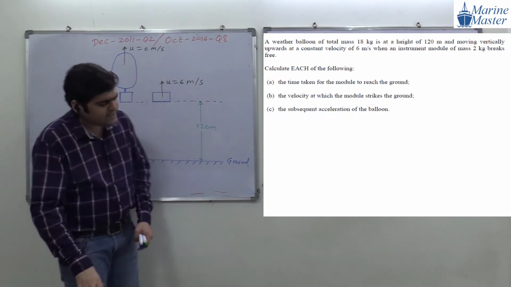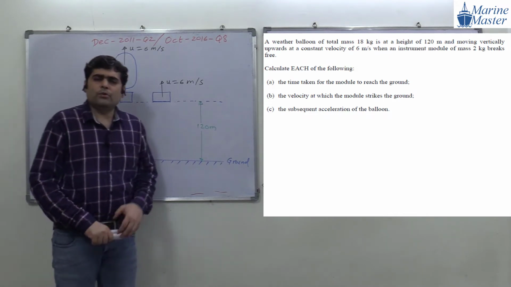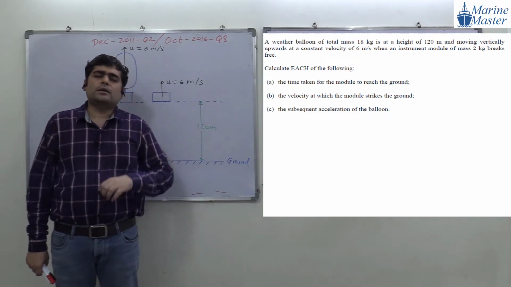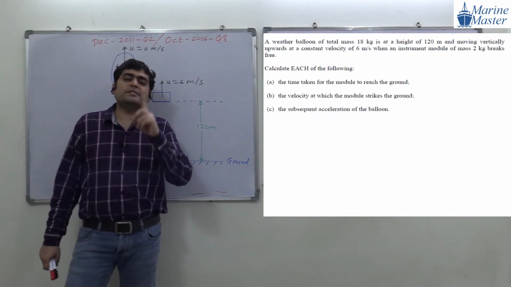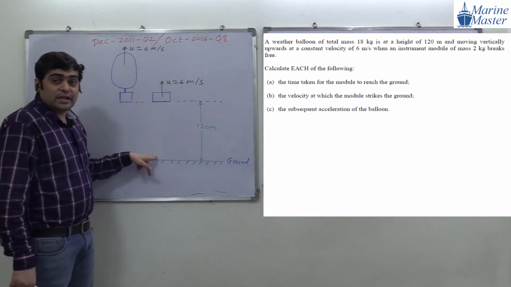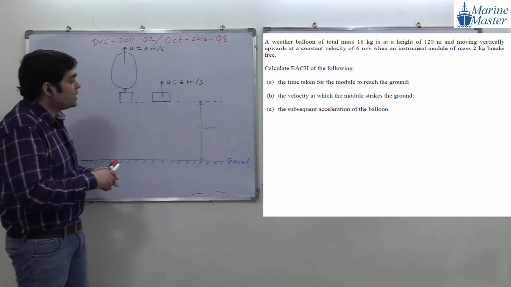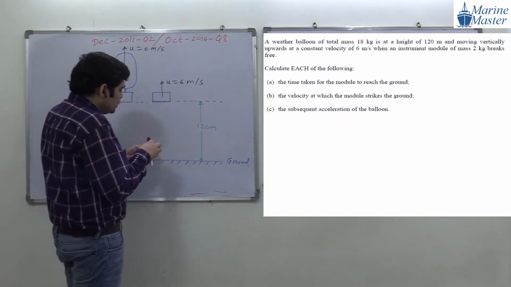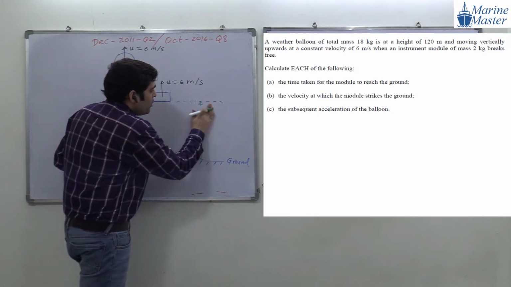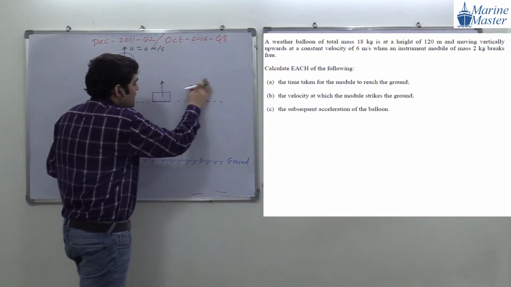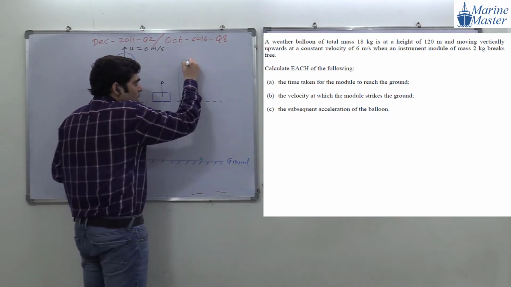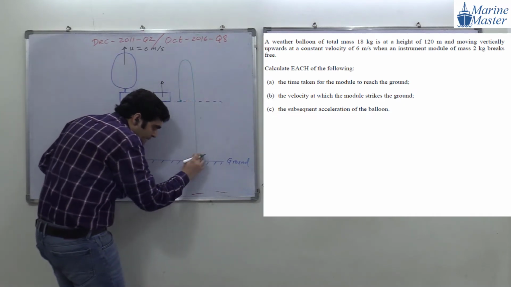Now guys, see, when the module breaks from the balloon, what will happen? How will the module move? Because initially the module will have a vertical velocity, it will not come down directly. What motion will be followed by the module? It is starting from this level. It will go up till its velocity becomes 0, and then it will come back.